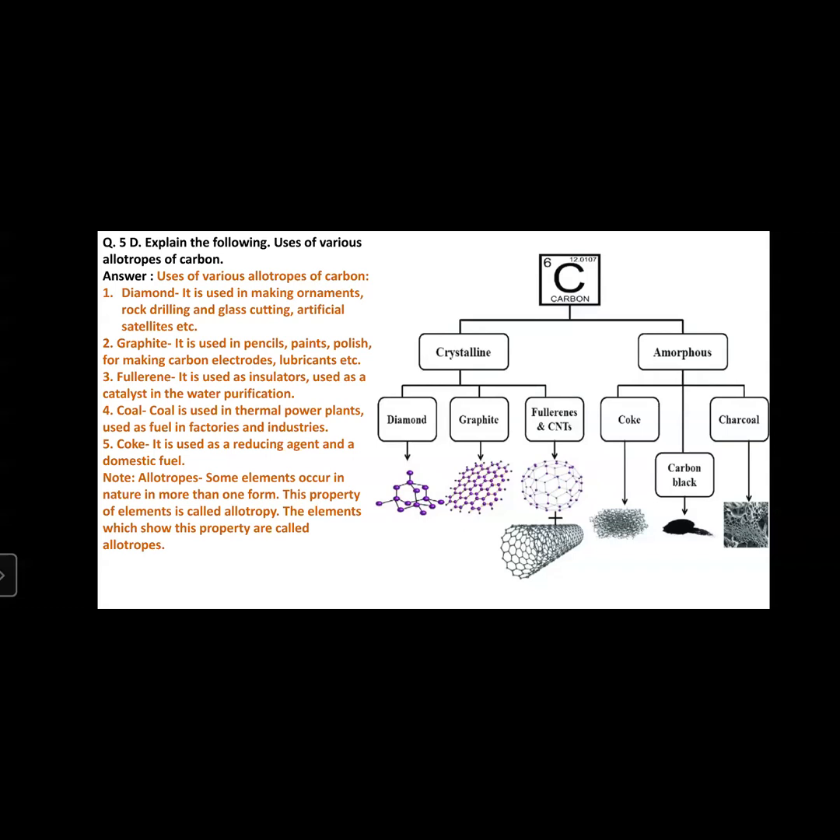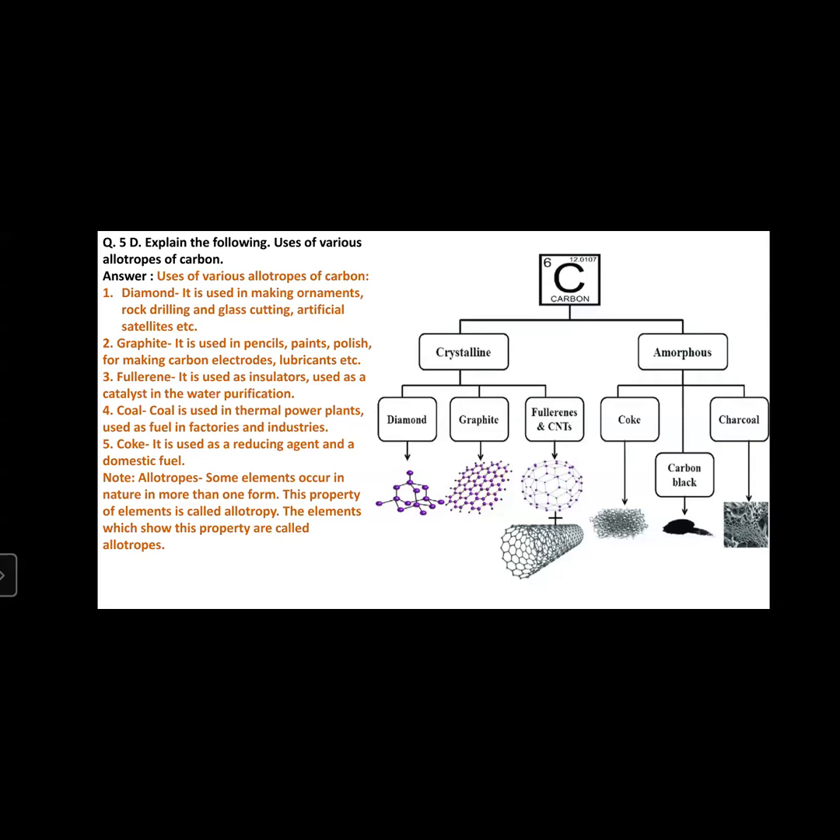Note, allotrope: some elements occur in nature in more than one form. This property of an element is called allotropy. The elements which show this property are called allotropes. Now, to understand what an allotrope is, here we are taking the example of carbon. Carbon is an element. Some elements occur in nature in more than one form. Carbon occurs in more than one form.